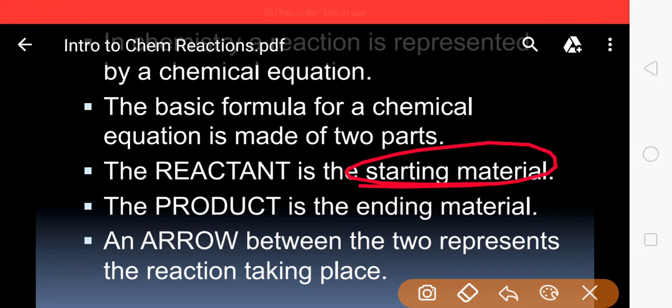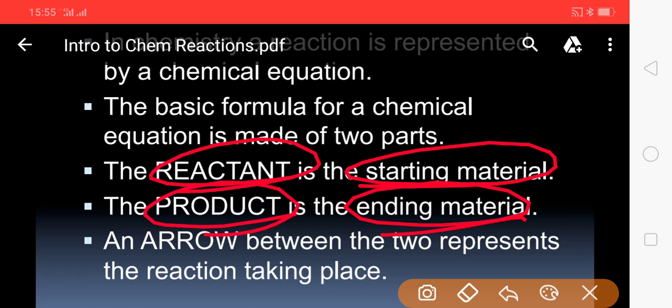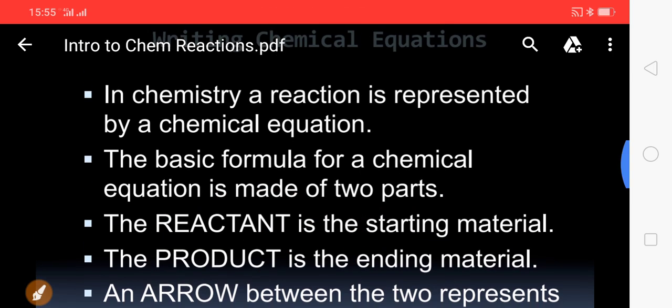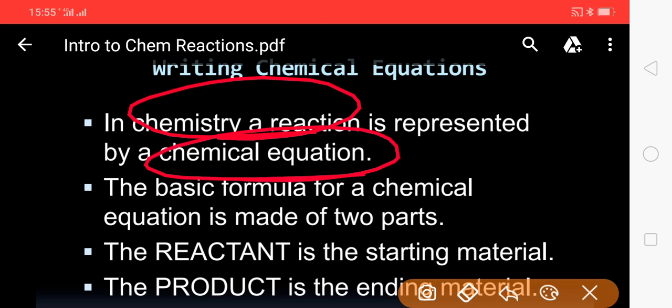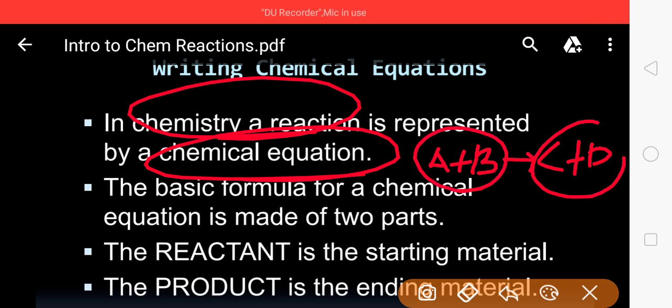The starting materials are called as reactants. The ending materials what we are obtaining are called as products. And a chemical reaction is always written as a chemical equation to represent in a simple form. For example, A plus B gives C plus D. A and B are mixing and we are getting C and D. These are called as reactants and these are called as products.